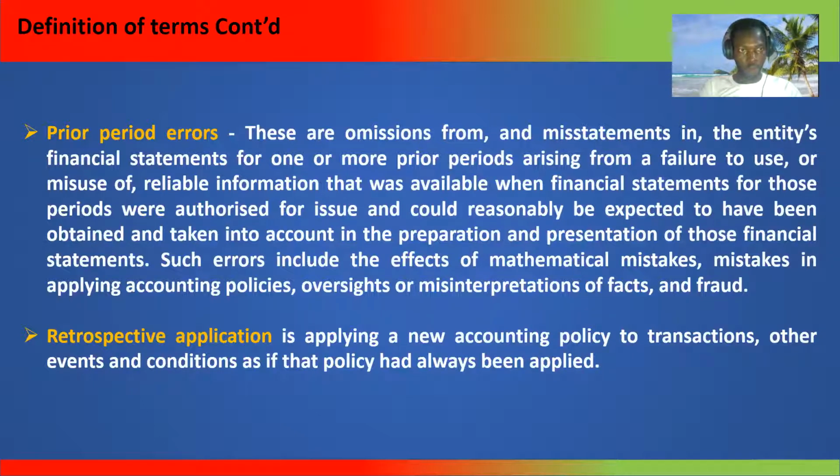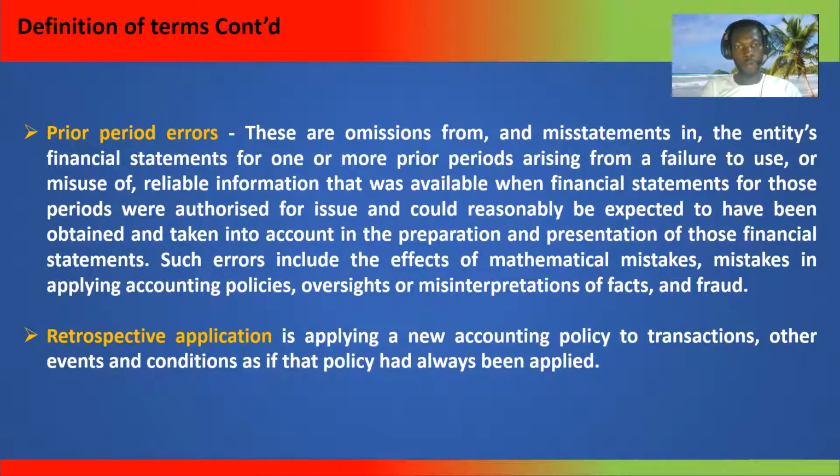We also have prior period errors. Prior period errors are omissions from, or misstatements in, the entity's financial statements for one or more prior periods, arising from a failure to use, or misuse of, reliable information that was available when financial statements for those periods were authorized for issue and could reasonably be expected to have been obtained and taken into account in the preparation and presentation of those financial statements.